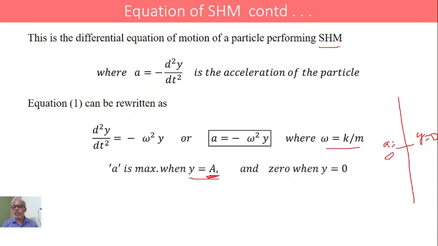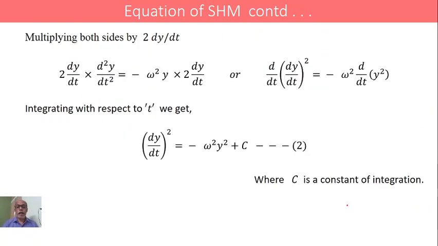At the mean position, acceleration is equal to 0, since displacement is 0. And if this is the maximum displacement, in the sense y is equal to A, this is the maximum displacement of the particle, and here acceleration is also maximum. A max is equal to minus omega square into A.